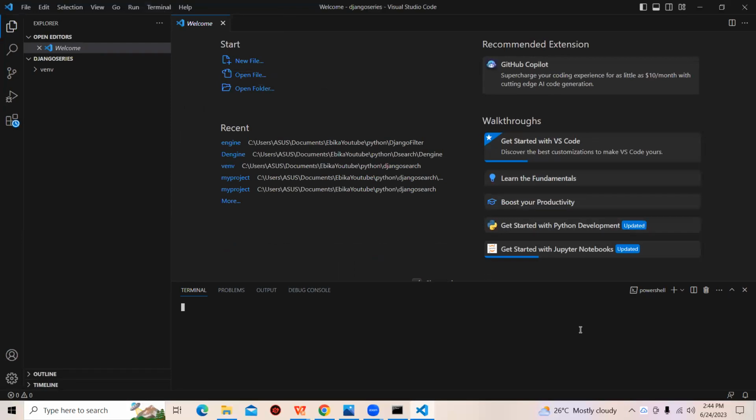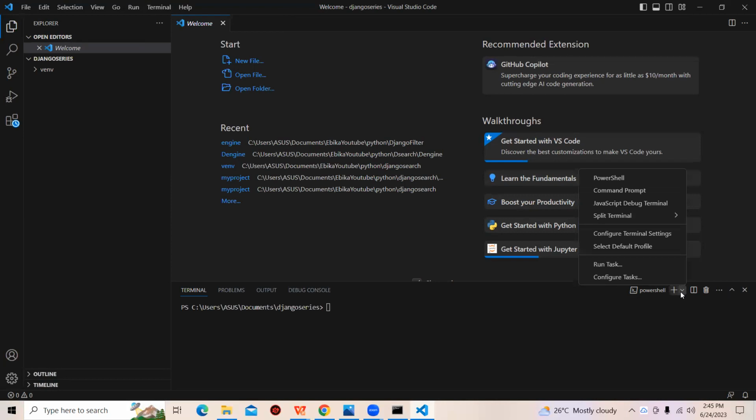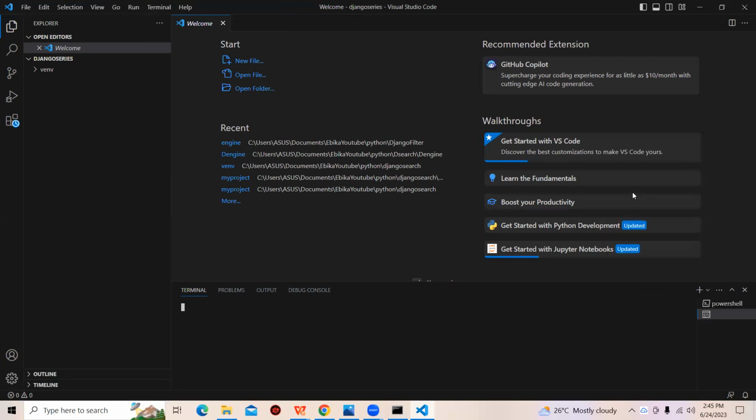Once you launch the terminal, it launches with PowerShell. This where my mouse is, that is the PowerShell. No, we do not want to use that. What we would be using is the command prompt where our virtual environment is activated. I hope you guys are paying attention to what I'm saying. So now what we need to do is change our terminal from PowerShell to command prompt. And as you can see, the virtual environment is there now.